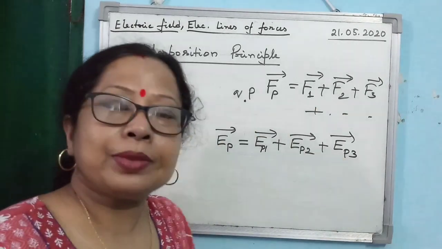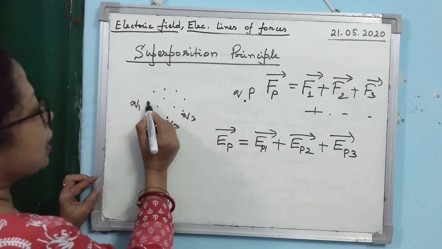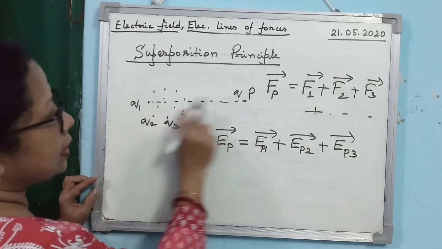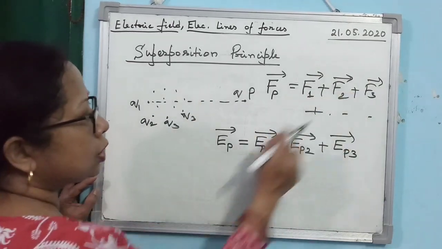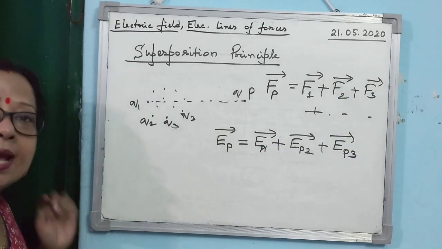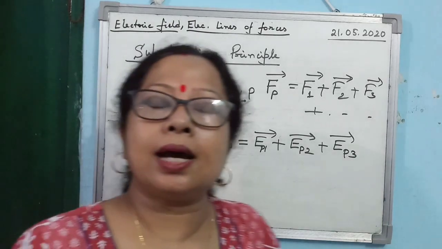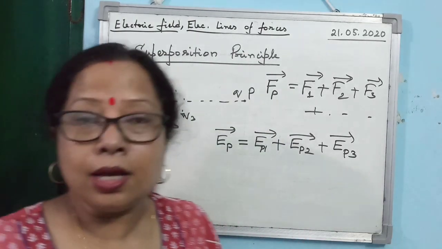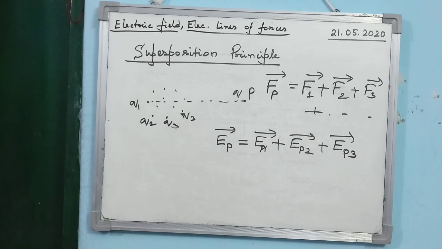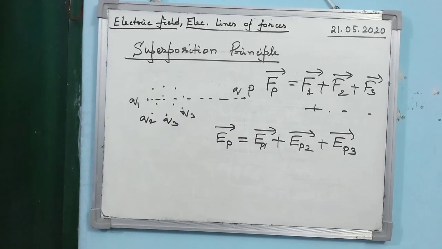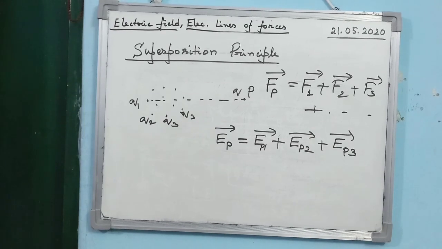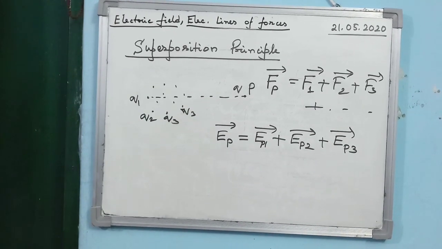Is that clear? Then you individually find out their distances, find out the individual force, find out the electric field intensity, and then find out the vector sum. Is that clear? So this is the way we use the superposition principle to find out the electric field or the electric force due to several charges.